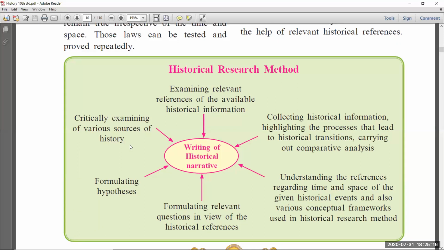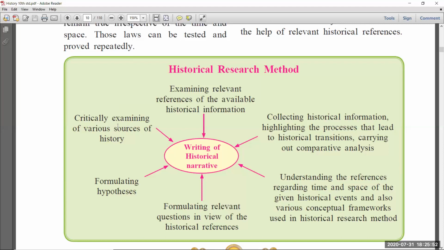Okay, so about Mahatma Gandhi, what sources do you have? That means what resources do you have for getting information about Mahatma Gandhi. Like some songs about Mahatma Gandhi, so many books, and many other things are also available for knowing about Mahatma Gandhi. So what are the things you have? You have to observe very clearly. Then what information did you get using those things? That we call critically examining various sources of history.